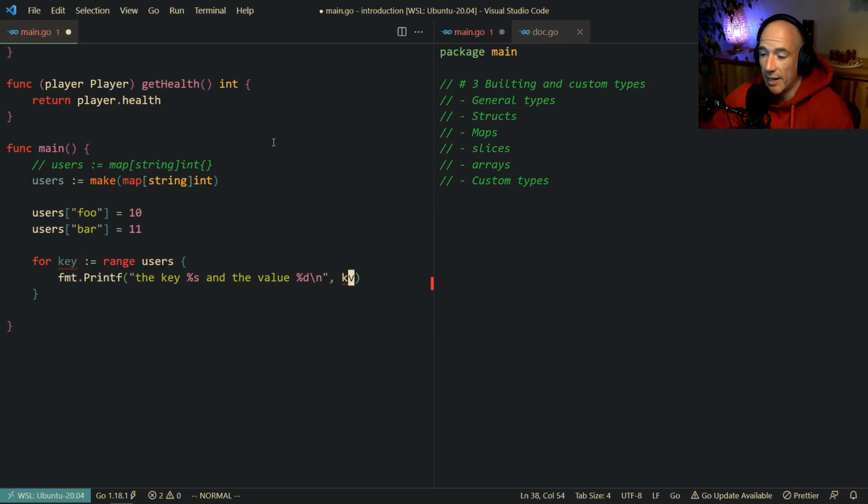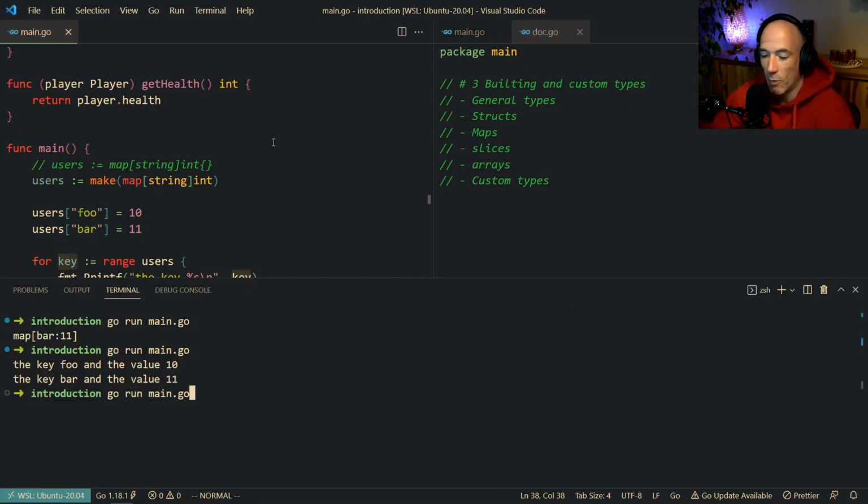Range users, and then we're going to do this. Delete the value. The key is this, right? And it's not K, it's key. And then run this, boom. The key foo, the key bar. That's basically maps in a nutshell. Cool.